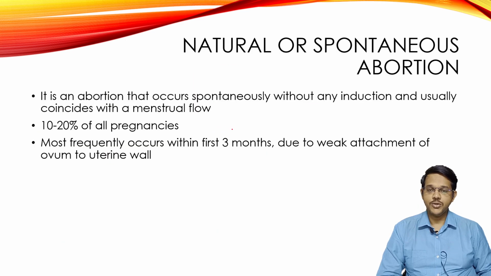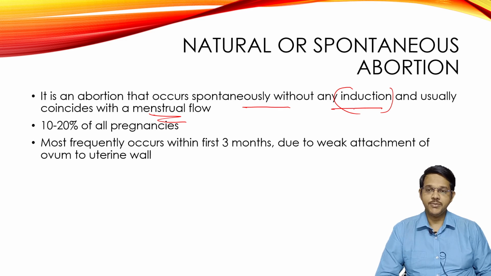Coming to natural abortion, it is an abortion that occurs spontaneously without induction and usually coincides with menstrual flow. The woman may not even know that she is pregnant, and may assume she is having her menses while the products of conception are expelled. It is spontaneous, with no induction procedure, like insertion of any foreign objects, and no instrumentation is used.